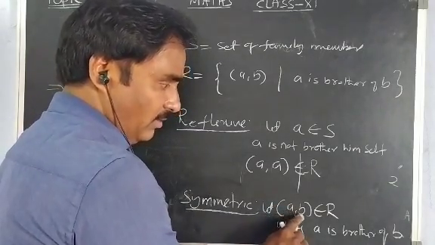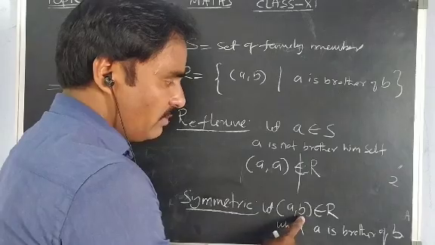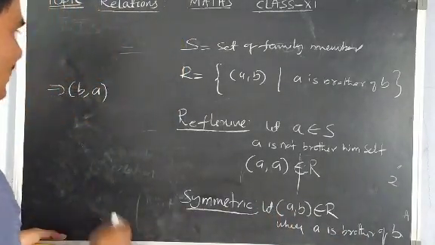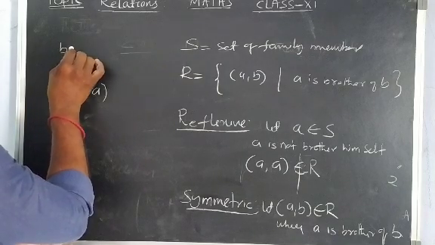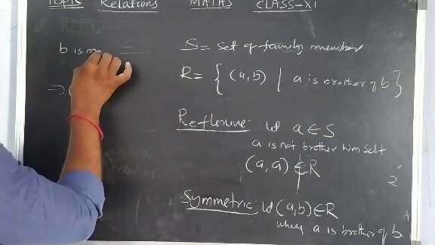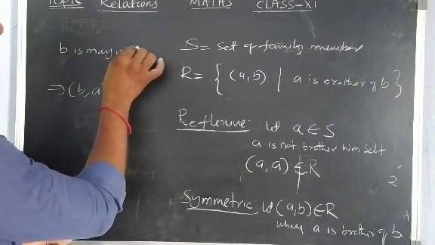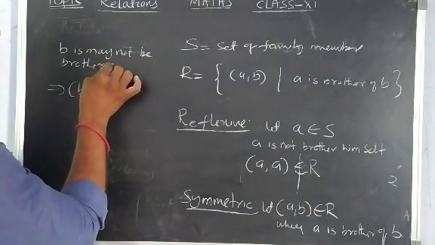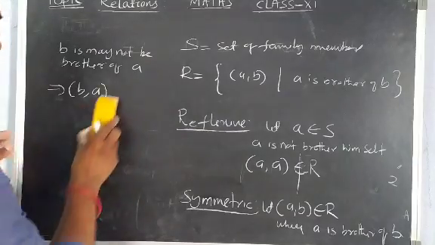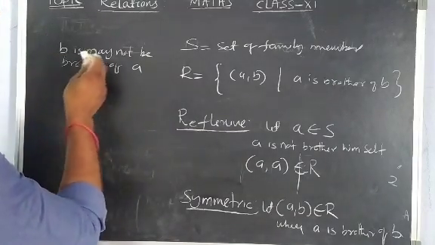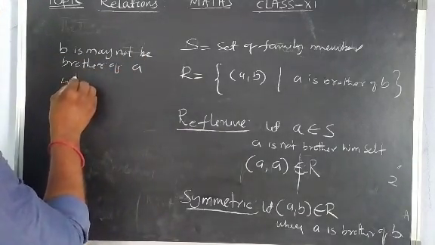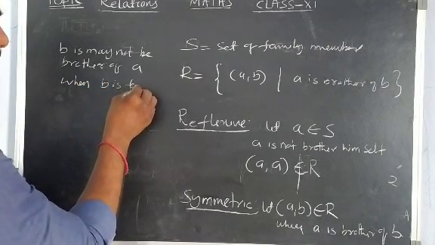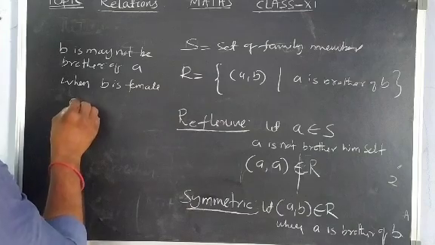One case may arise here. A is male, B is female. Now A is brother of B, correct. When interchanged, B may not be brother of A. When is it possible? B may not be brother of A when B is female and A is male.